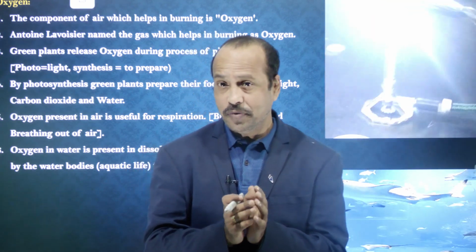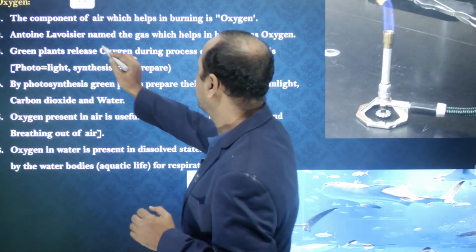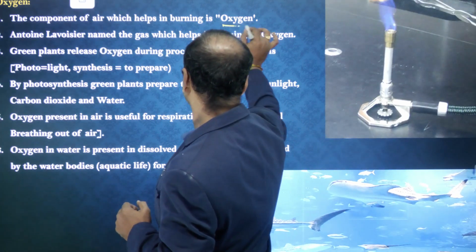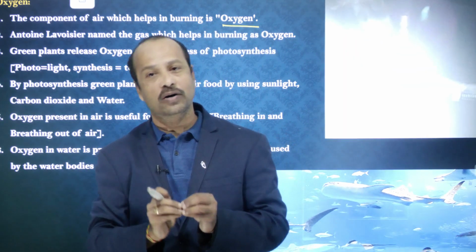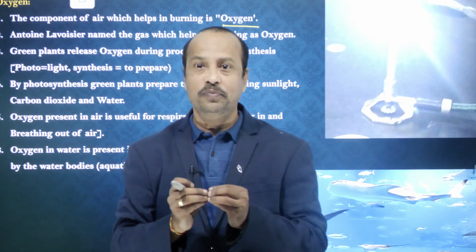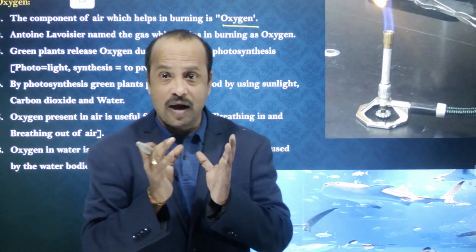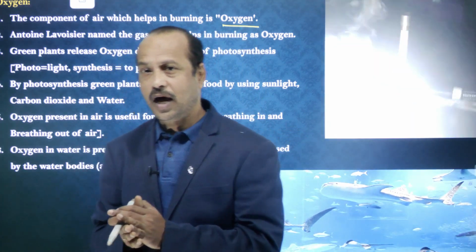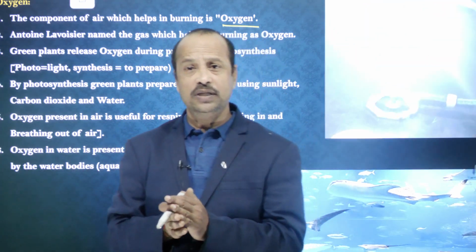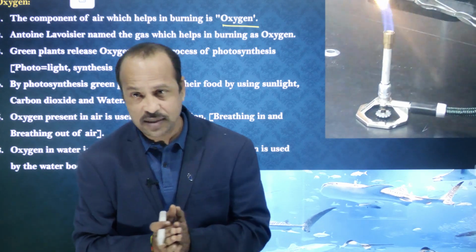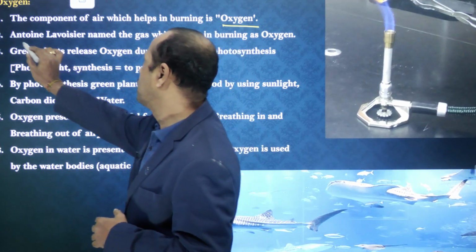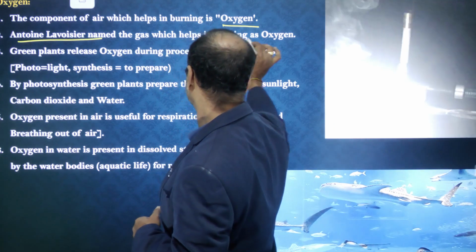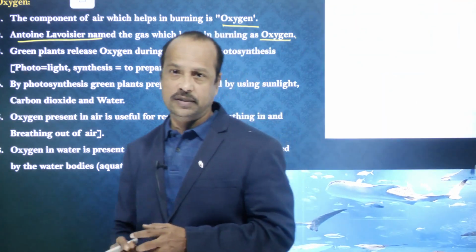So with the help of oxygen only, burning takes place. The name oxygen was given by the scientist Antoine Lavoisier.